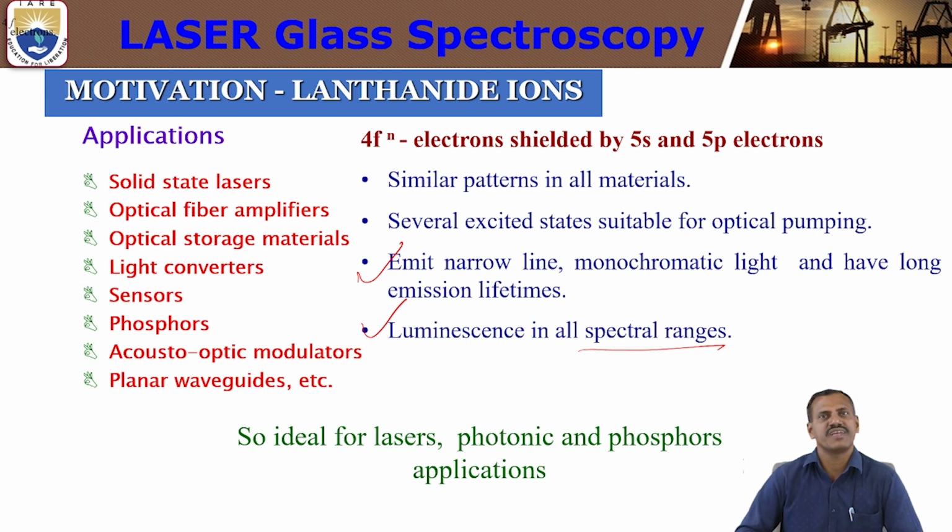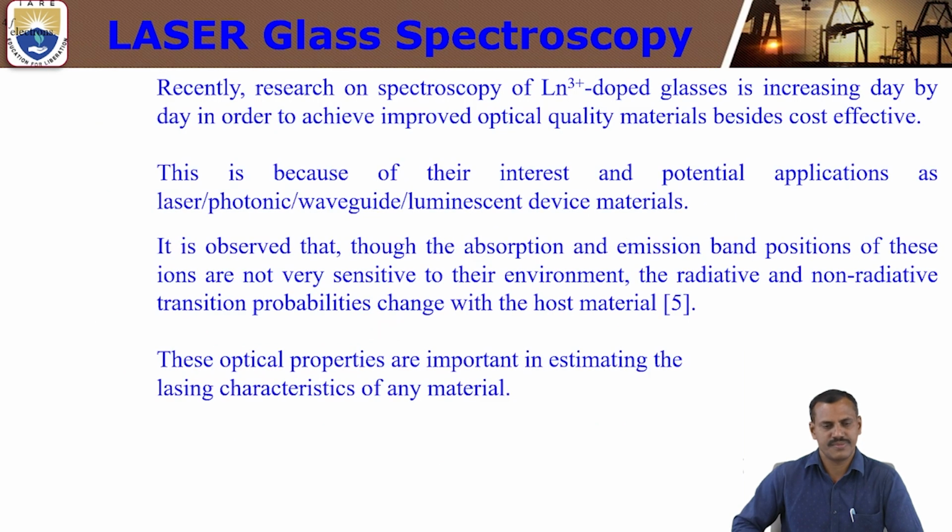The important active ions are the lanthanide ions. From lanthanum to lutetium, we can use them for different kinds of laser applications. Recently, research and spectroscopy of lanthanide 3+ doped glasses is increasing day by day in order to achieve improved optical quality materials, besides being cost effective. This is a very important thing.